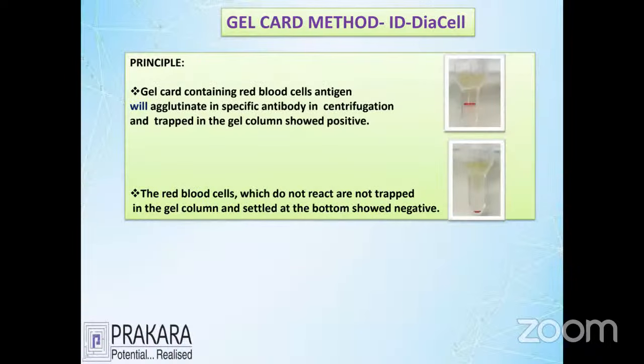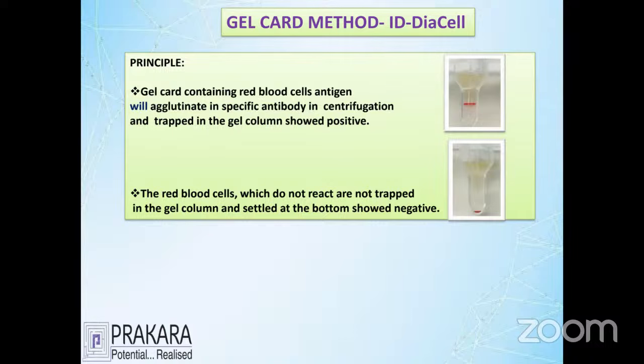Let's next go for the gel card method. So what is the gel card method? The gel card method is simply how we perform ABO grouping by precipitation. Here we are going to do the precipitation of ABO grouping in a proper manner. So what is this going to be called? Trapping. The trapping method is simply called antigen-antibody reaction.